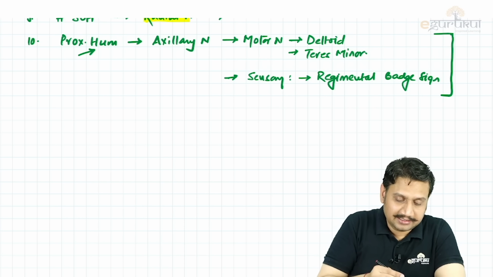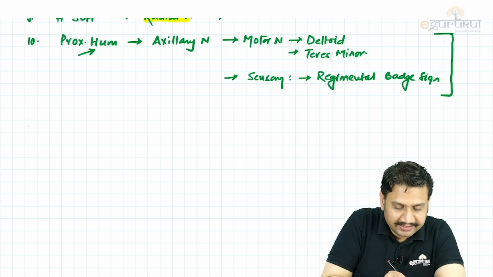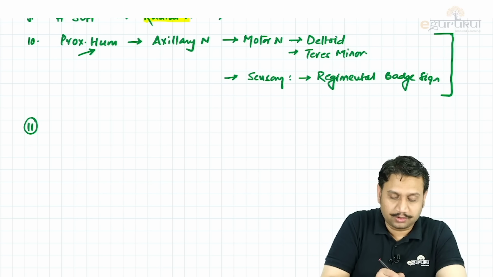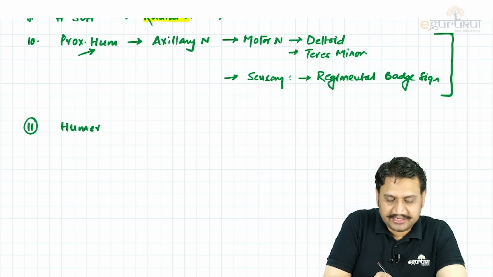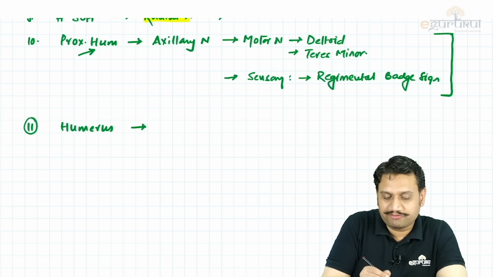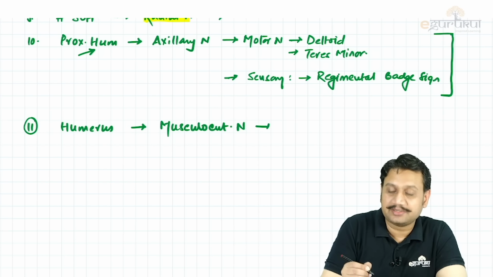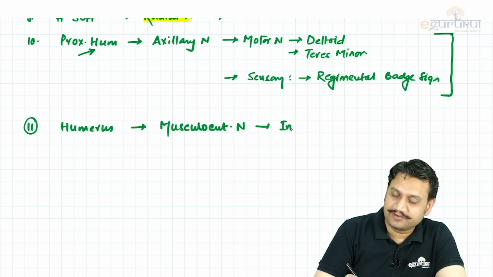Other than that, moving around the humeral area, around the axillary area, when you are talking about the proximal humerus and all. As part of a humeral injury somewhere, if there is involvement of the musculocutaneous nerve, then what is going to happen? There will be inability to flex the elbow.